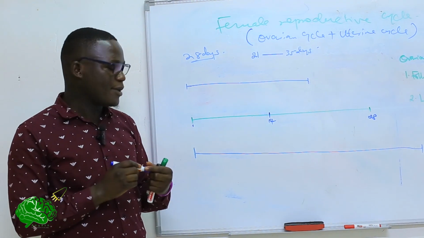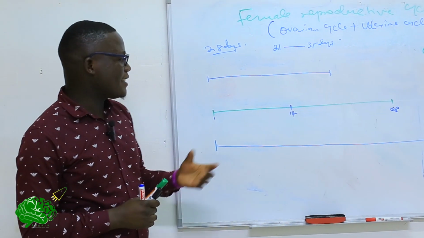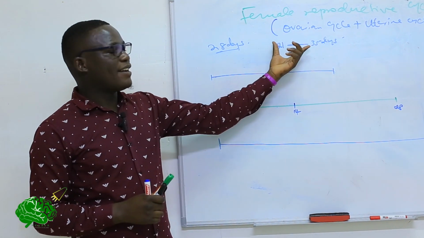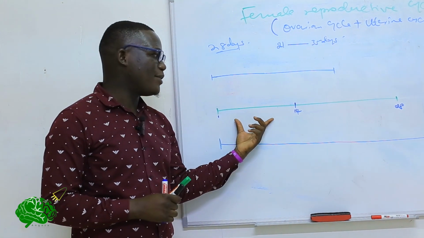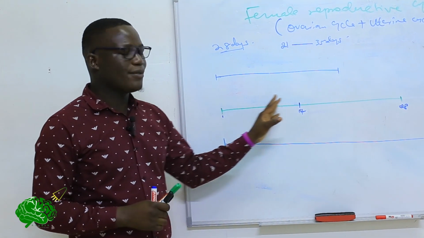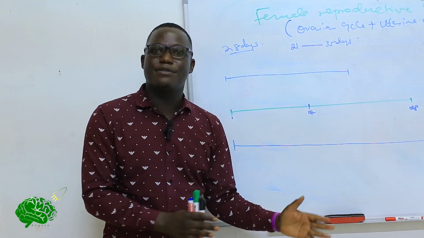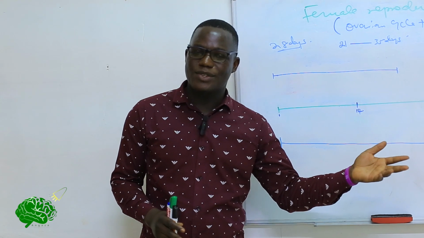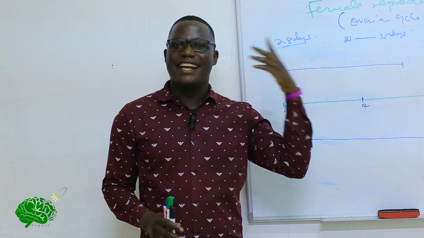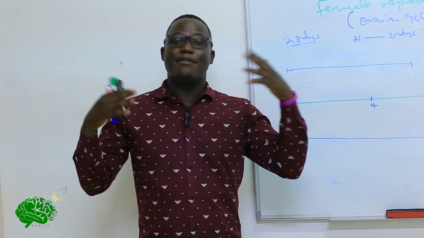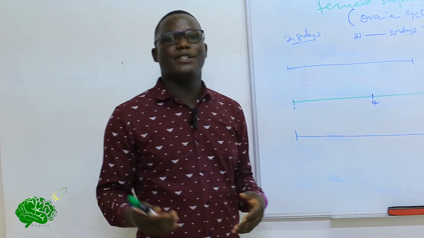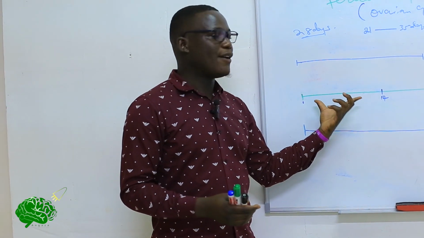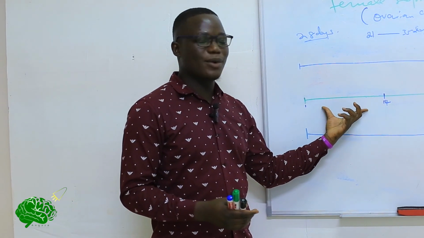But an important point that I want you to note is that during the follicular phase of this cycle, it's where the variation of days actually takes place, because the growth of these follicles varies from individual to individual. It may be affected by hormones, it may be affected by stress levels, it may be affected by dieting, it may even be environmental changes that an individual may go through. So the first phase of the ovarian cycle is never constant.